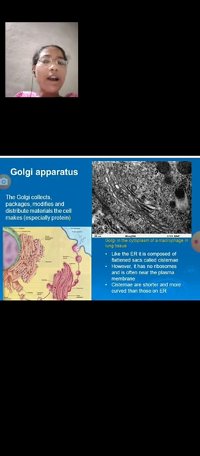The convex surface is the forming phase, where new cisternae are added from the endoplasmic reticulum. The concave surface is the maturing phase. Here, the secretory vesicles are budded off.